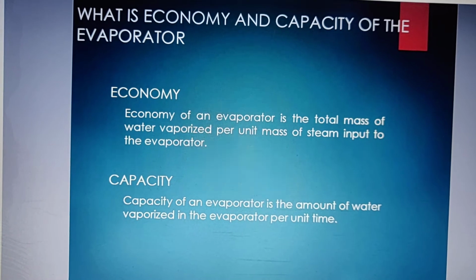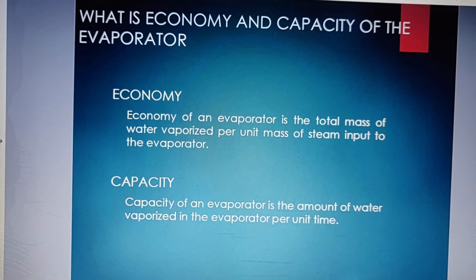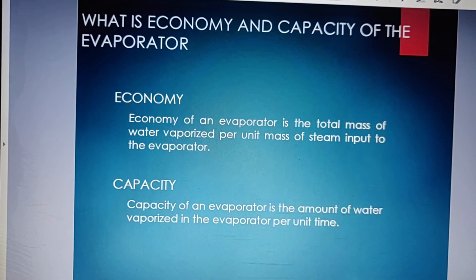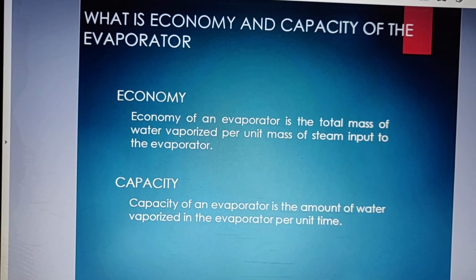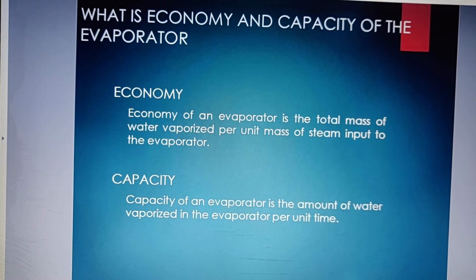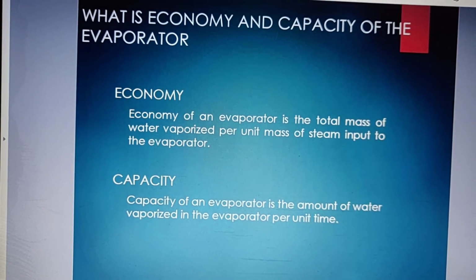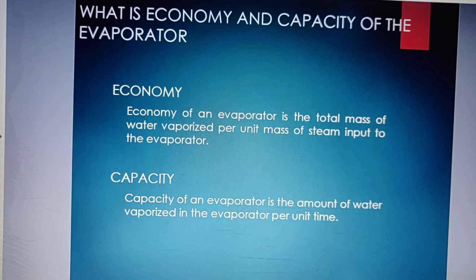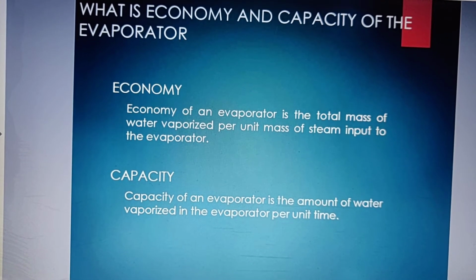Whereas what is capacity? Capacity of an evaporator is the amount of water vaporized in the evaporator per unit time. So capacity is related to time. It is the amount of water vaporized. See, above also it was total mass of water vaporized. Here it is amount of water vaporized in the evaporator per unit time.